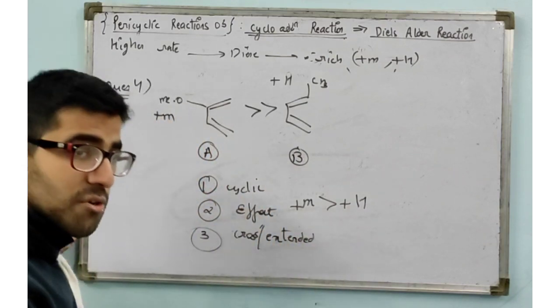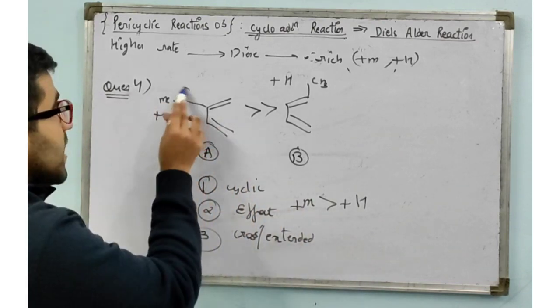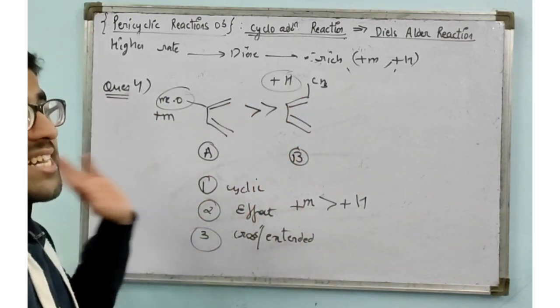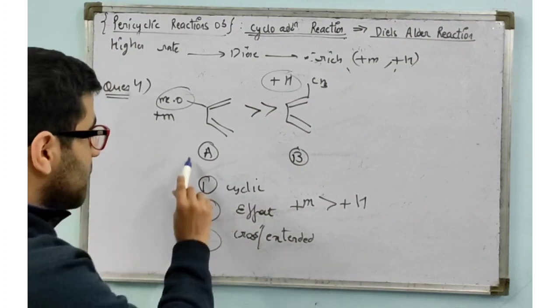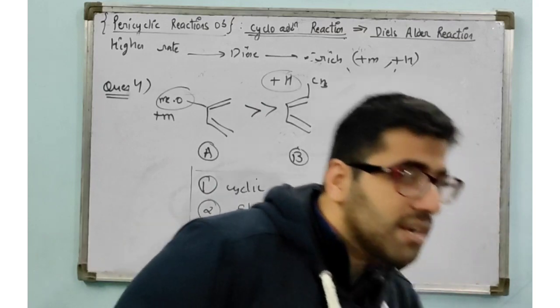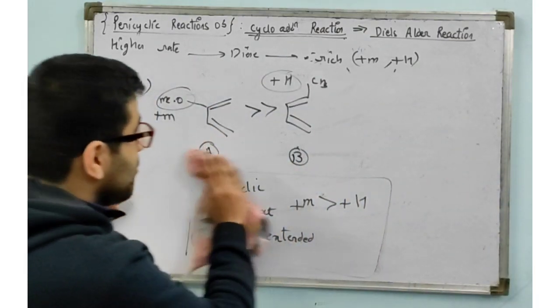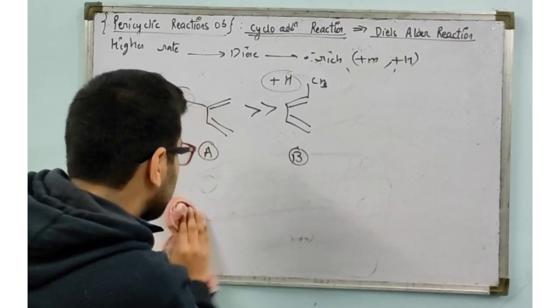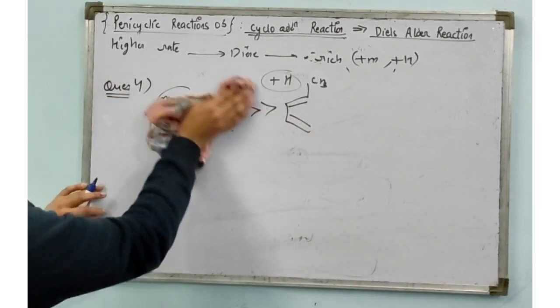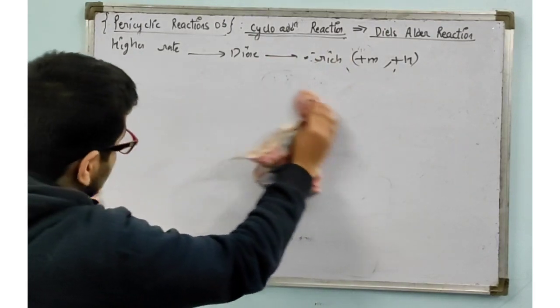I hope this is clear to you. So this has a higher rate. This is plus M and this is plus H. First we will check this and not the cross. This is the priority which you have to follow. Okay, is my point clear? Not clear? Okay. Now moving on to the last segment, and we'll end the video. Then we'll continue the stereochemistry of this reaction and the regioselectivity in the next segment.